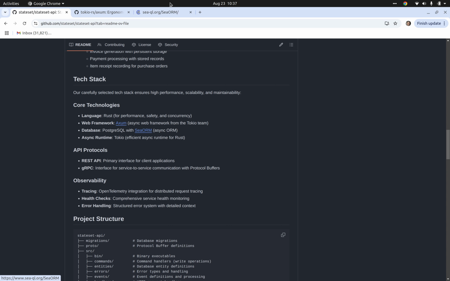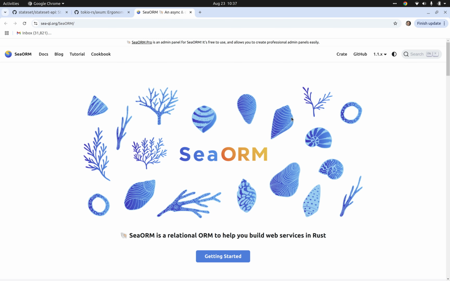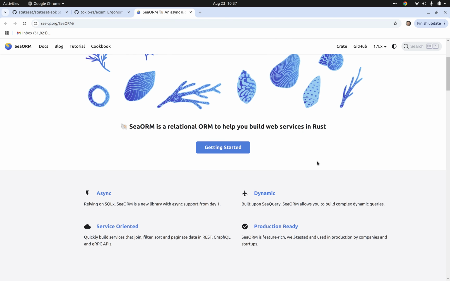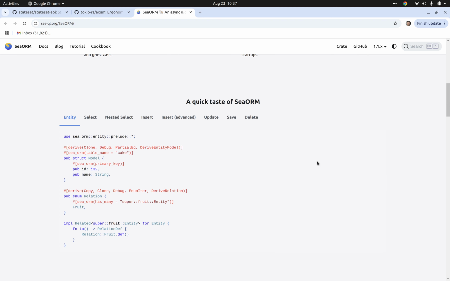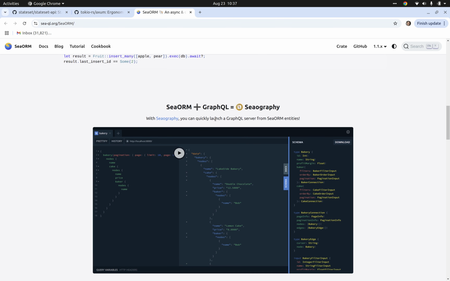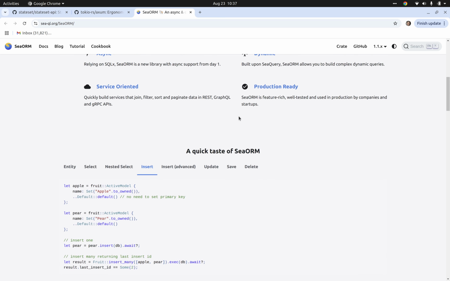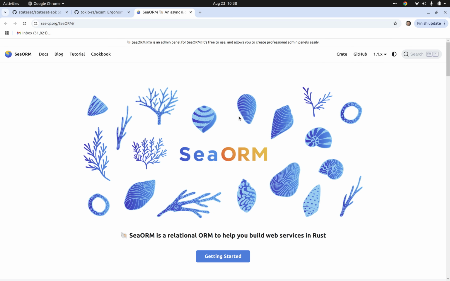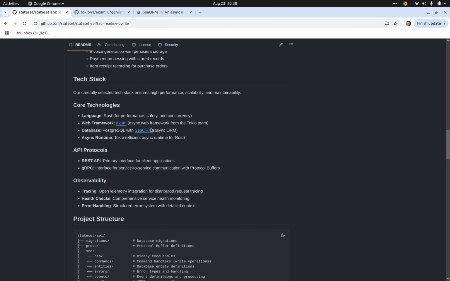We're also using SeaORM as kind of our ORM backend. And it's a relational ORM to help you build web services in Rust. So this is essentially our models, relationships between different models, CRUD operations, and we also have the ability to tie it to a GraphQL engine if we want. So we can essentially put a GraphQL server on top of our API. So those are the two main technologies. Now we have Postgres as a backend database, and we're running everything in async with Tokio.